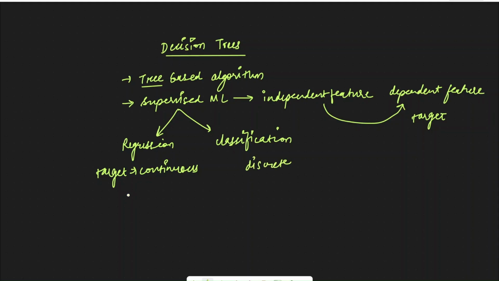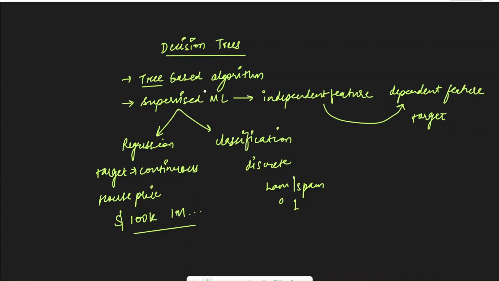So if we are doing a house price prediction problem, we're going to predict that houses cost 100K, 1 million or whatever. These are all numeric values, continuous values. Whereas for a classification problem, we could be predicting whether an email is ham or spam. So this is 0 or 1, a discrete problem.